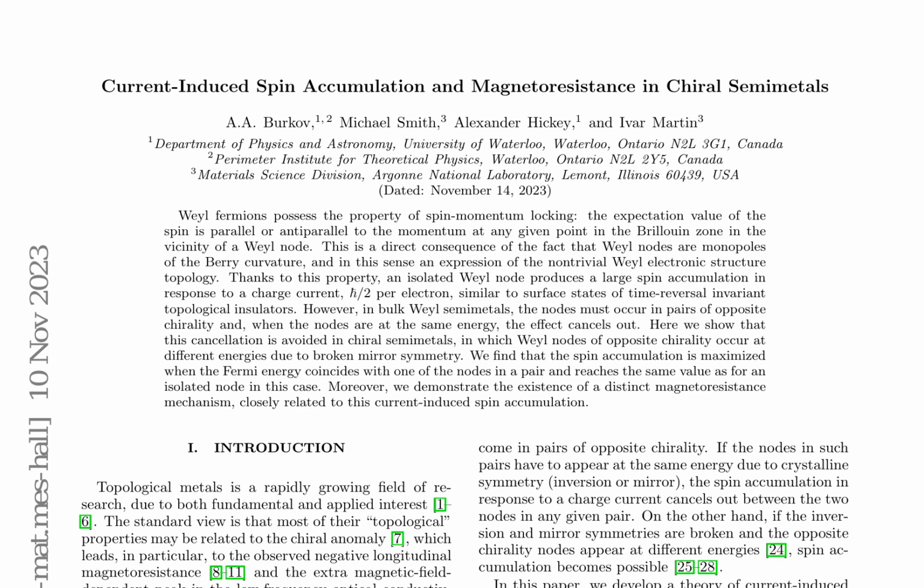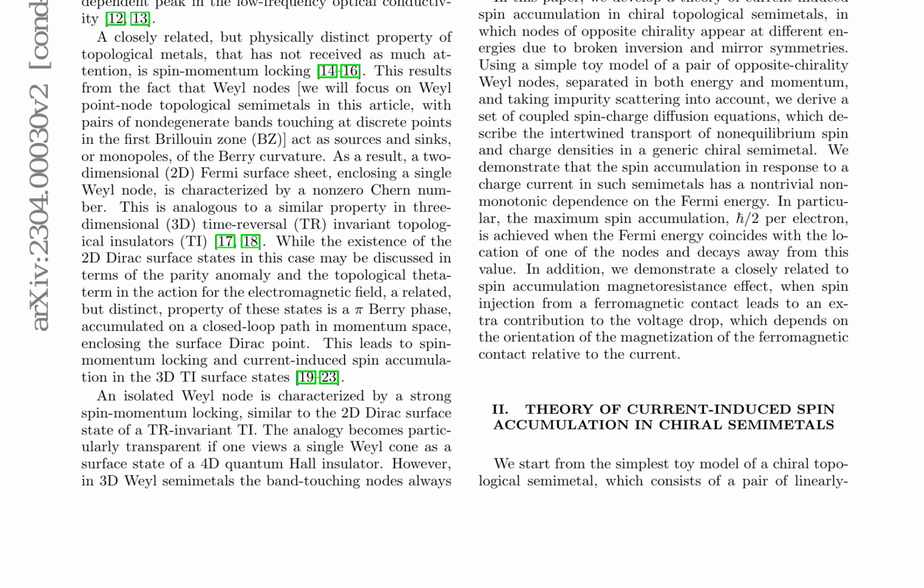Chiral semimetals, where nodes of opposite chirality occur at different energies due to broken mirror symmetry, avoid this cancellation. The authors develop a theory of current-induced spin accumulation in chiral topological semimetals using a toy model of a pair of opposite chirality Weyl nodes. They derive a set of coupled spin-charge diffusion equations, describing the intertwined transport of non-equilibrium spin and charge densities.